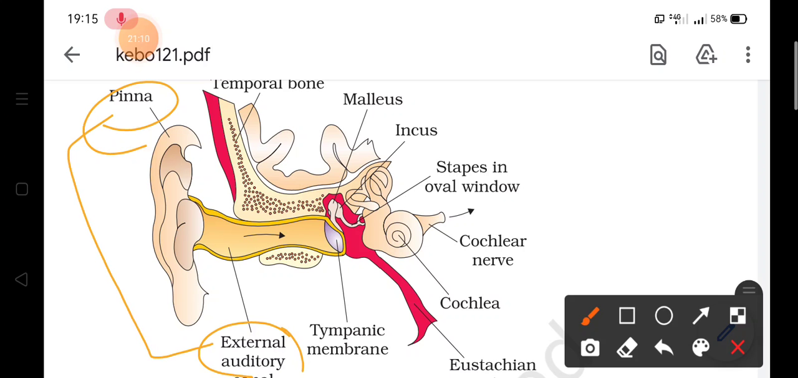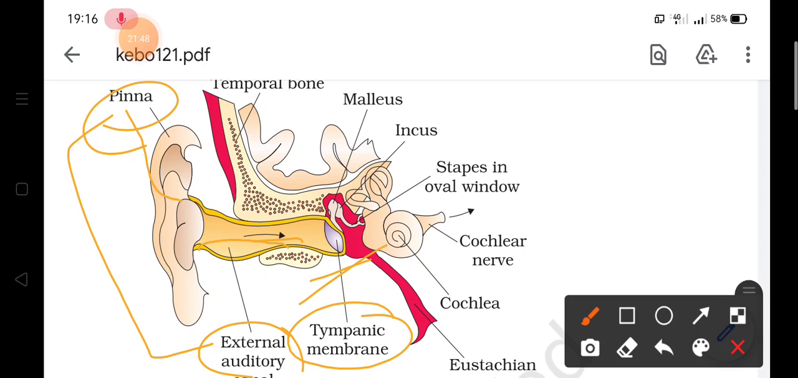Now this pinna, what is its function? It is highly coiled and it is visible from the outside. Its function is to collect the vibrations in the air, and once the vibrations are collected by the pinna, the external auditory meatus leads inwards and carries the vibrations to the tympanic membrane, or the eardrum. So this is the tympanic membrane. So what is happening? Air is collected by the pinna and now enters through the external auditory meatus. And what is there in front? The tympanic membrane, which is known as the eardrum.